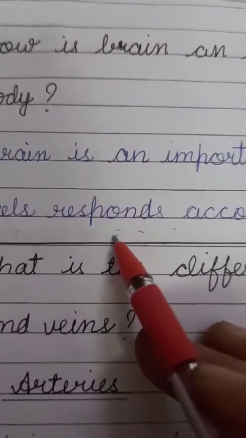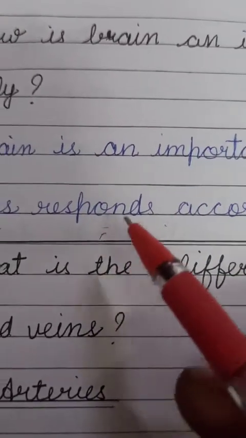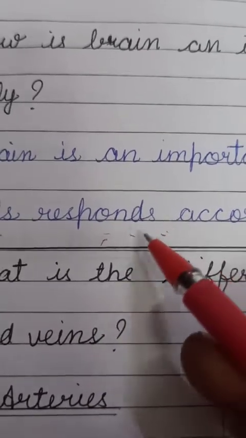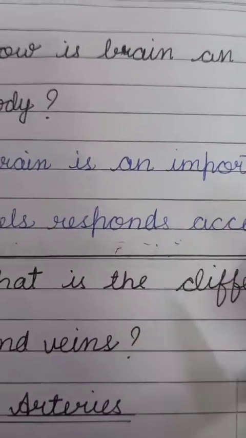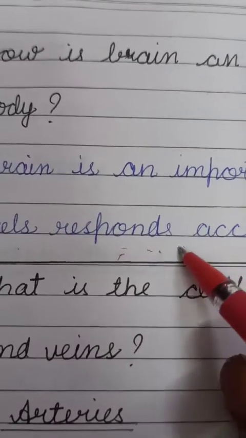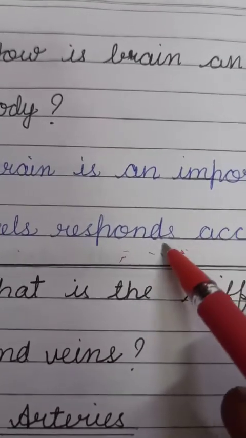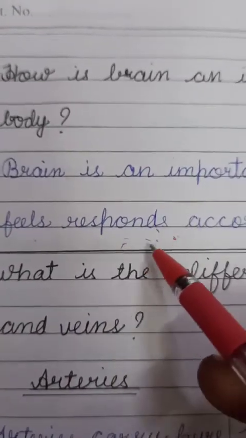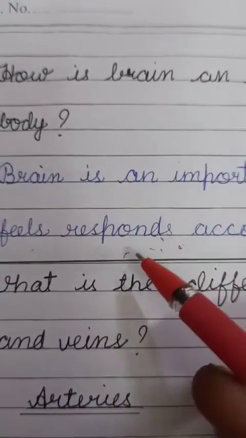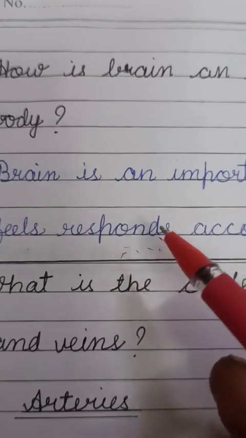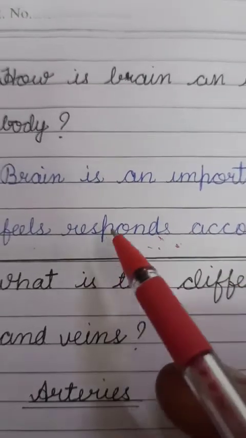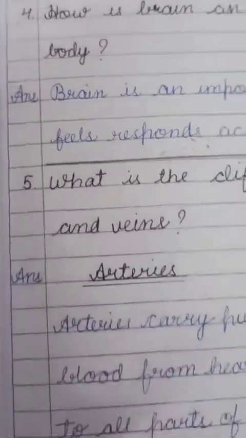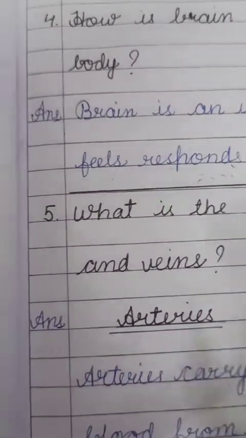Whatever situation there is, if we see, hear, or taste anything, through the sense organs we get different types of senses, and according to that our brain responds. So this is the function of the brain.